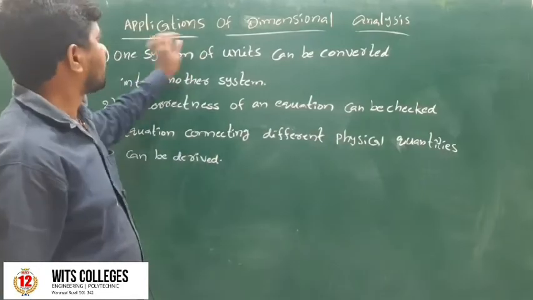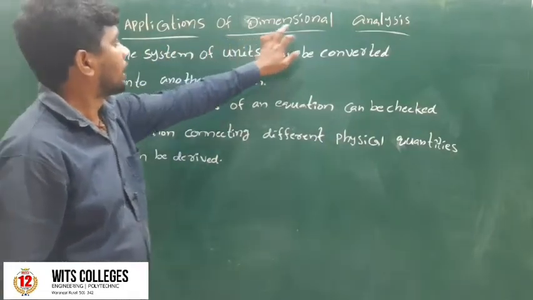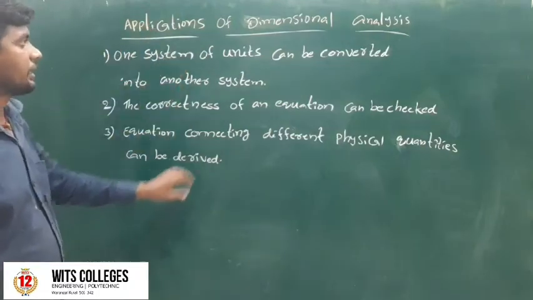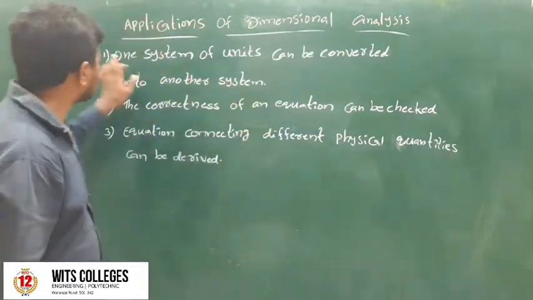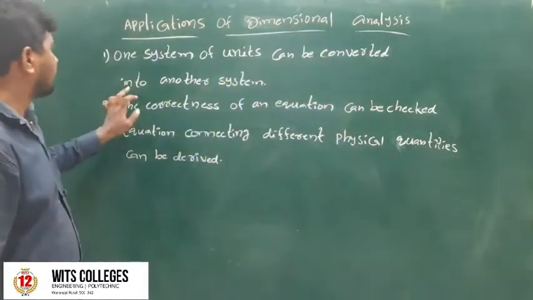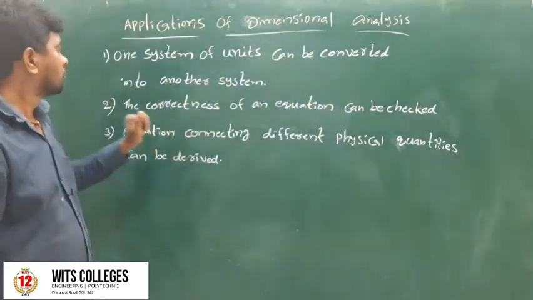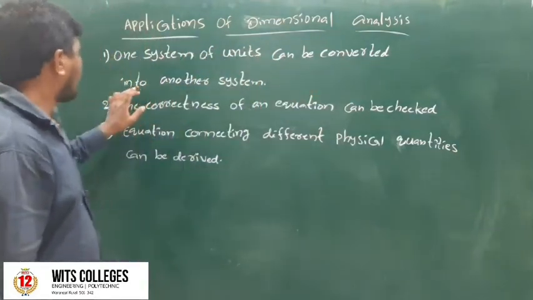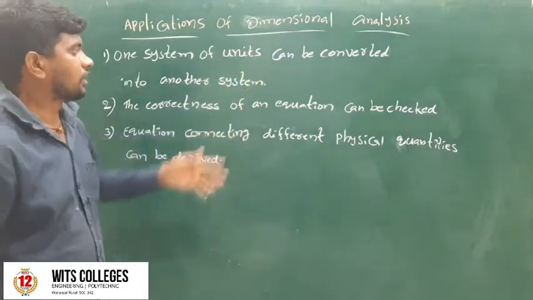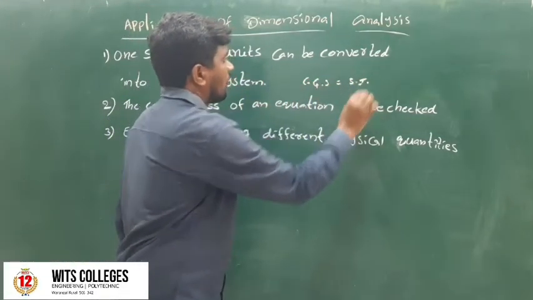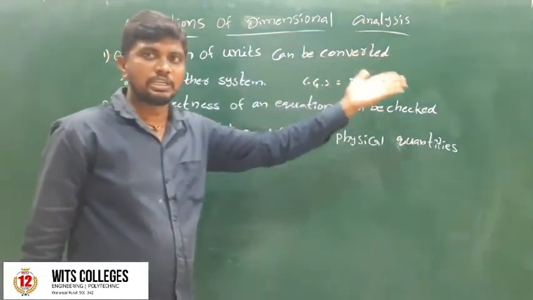The next topic is application of dimensional analysis. There are three applications in dimensional analysis. The first one is that one system of units can be converted into another system. For example, the CGS system converted into the SI system, or the SI system converted into the CGS system.